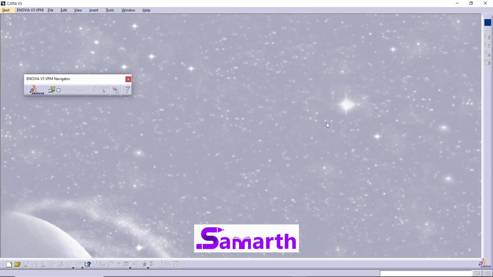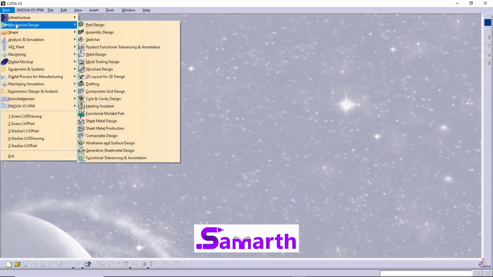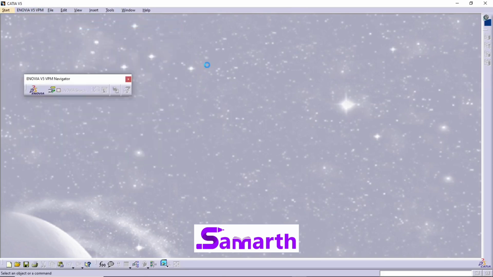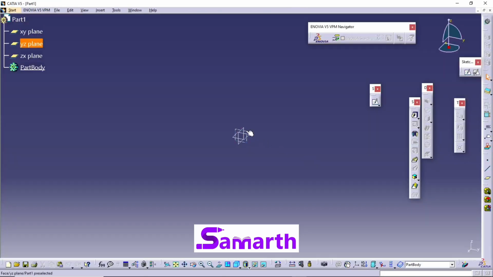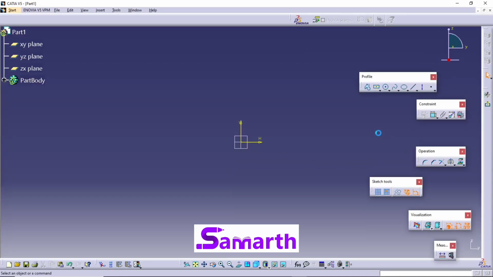Open the CATIA V5 interface. Go to Start, Mechanical Design. Click on Part Design. Select the YZ plane. Click on the Sketch command. It will take you to the Sketcher workbench. Select Axis. Draw the axis. Check for the blue line. That will ensure the verticality of the line.